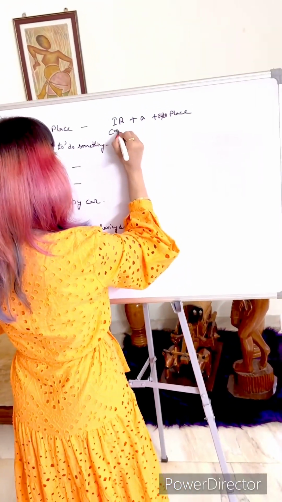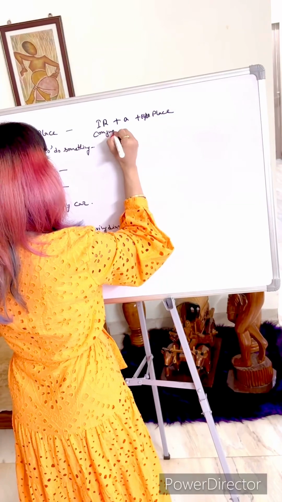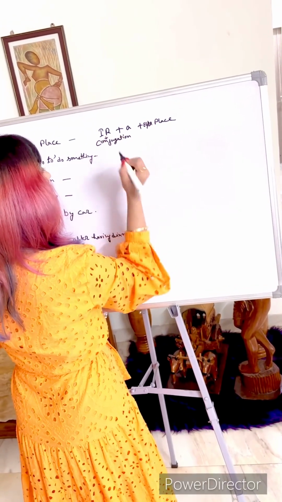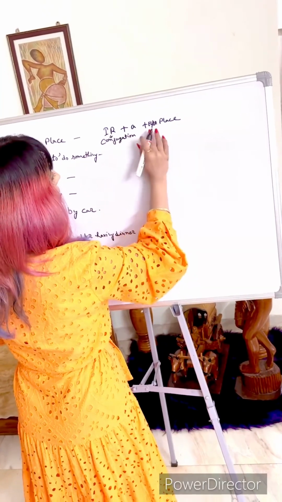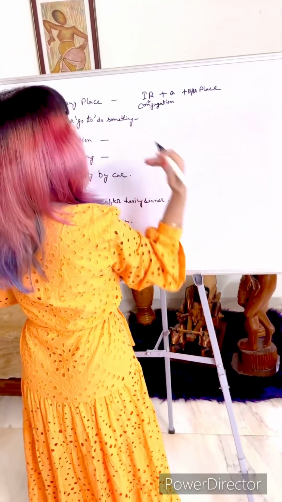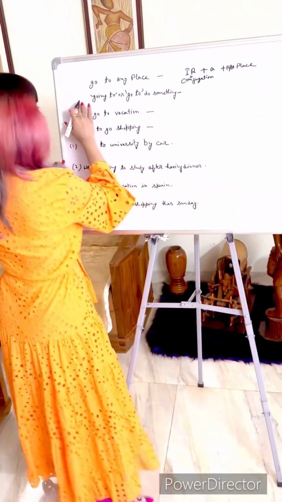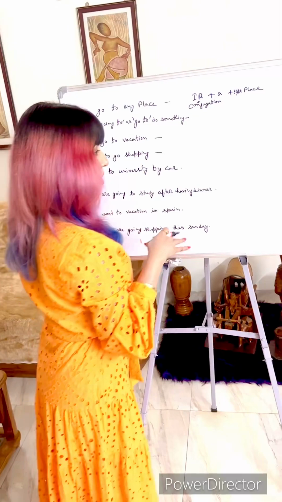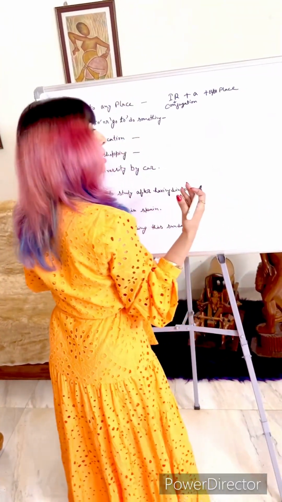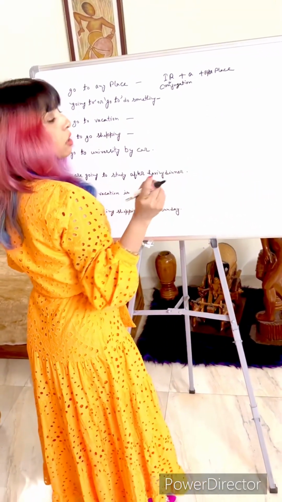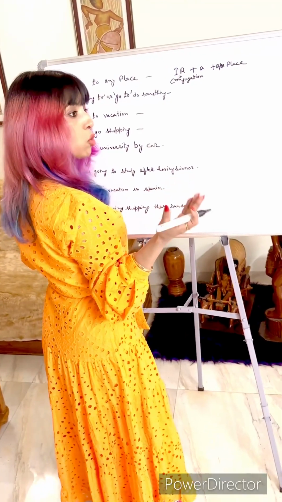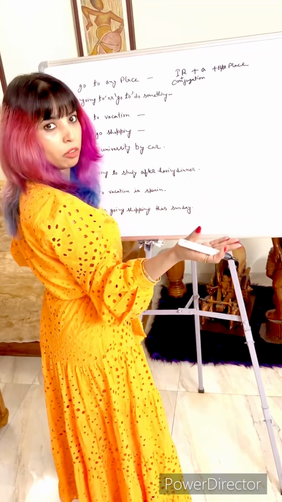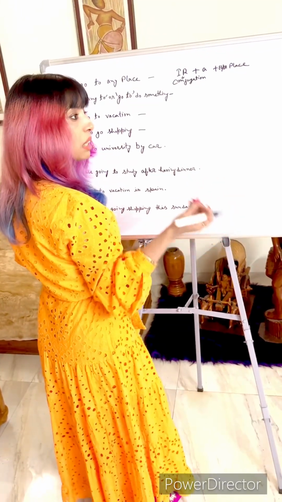So conjugation of ir plus a plus article plus that place. You go to any place. The second structure is going to or go to do something. In this structure, when you are going to do something, there would be another verb, like you want to say I'm going to sleep, I'm going to study. Sleep is another verb, study is another verb, I'm going to drink, I'm going to eat.